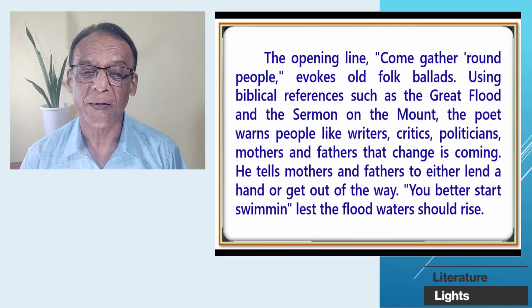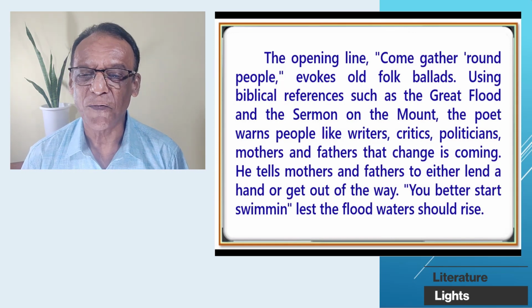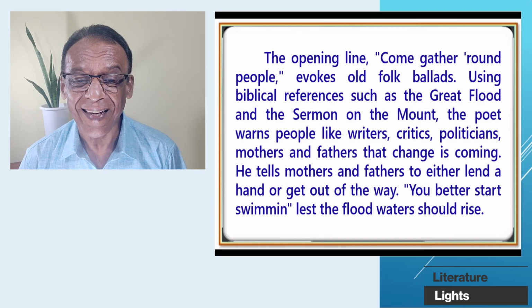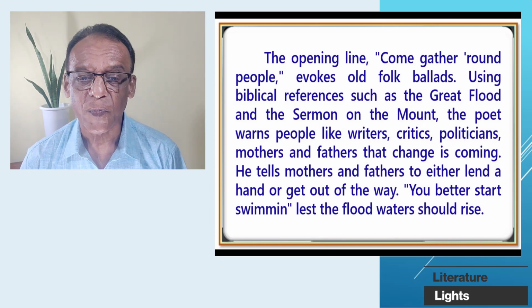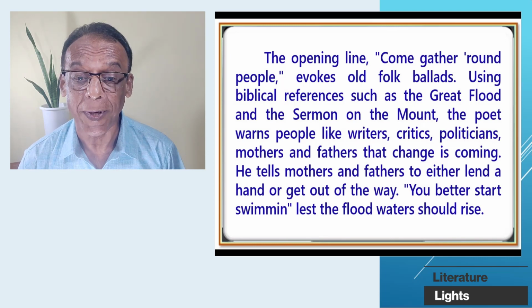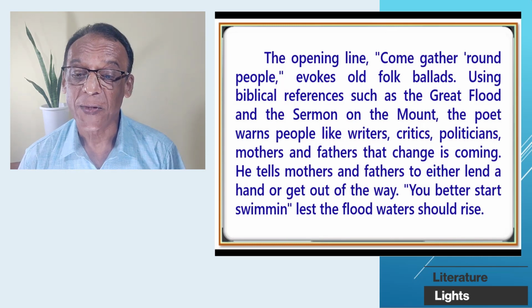the great flood and the sermon on the mount. The poet warns people like writers, critics, politicians, mothers and fathers that change is coming. He tells mothers and fathers to either lend a hand, either help, or get out of the way. You better start swimming lest the floodwaters should rise. This is paragraph number 2.